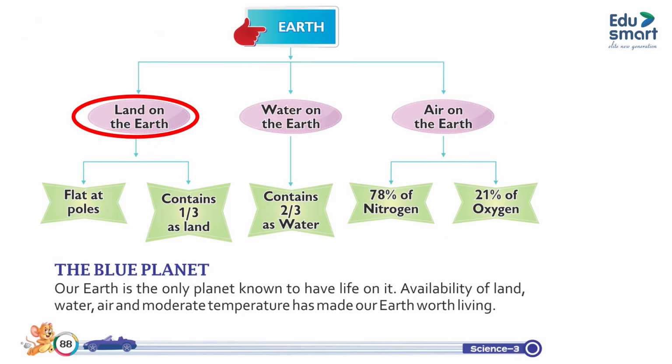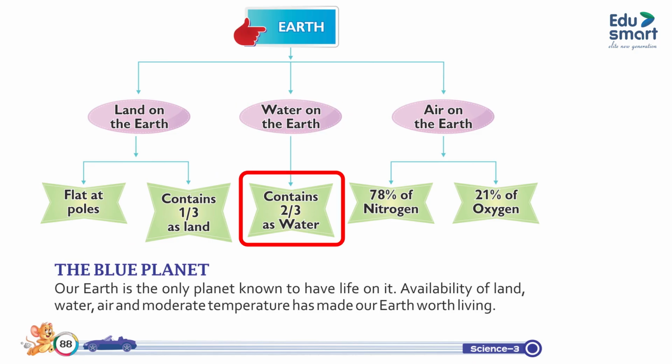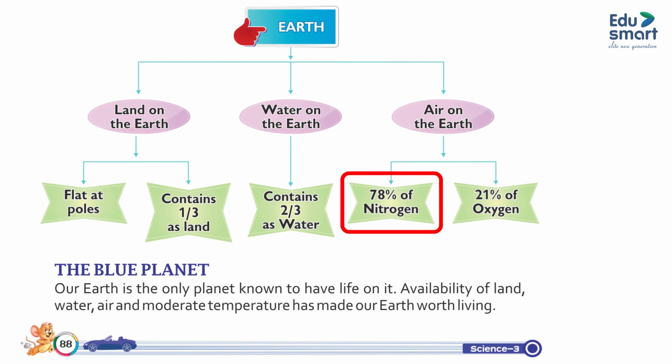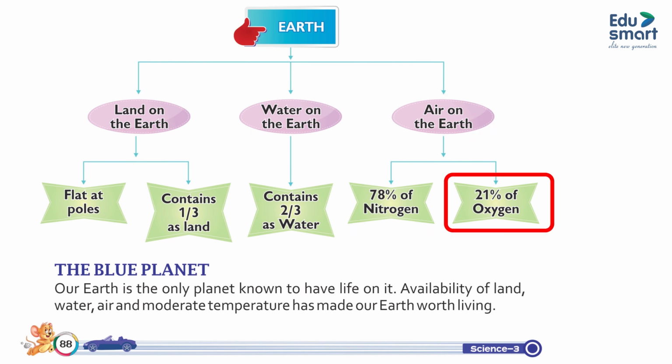Earth. Land on the Earth is flat at the poles and contains 1/3 as land. Water on the Earth contains 2/3 as water. Air on the Earth is 78% nitrogen and 21% oxygen.